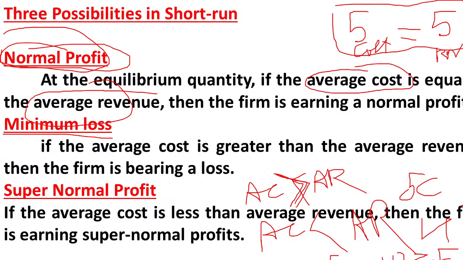So in this way there are three possibilities in the short run under the perfect competition market. The firm can either make normal profit, or it can face minimum loss, or it can also earn supernormal profit.